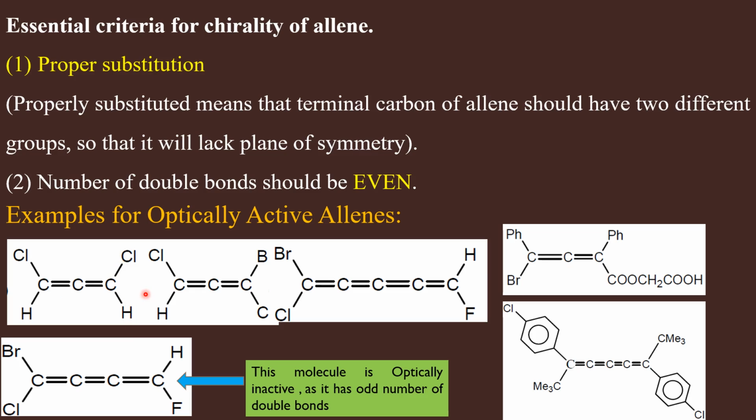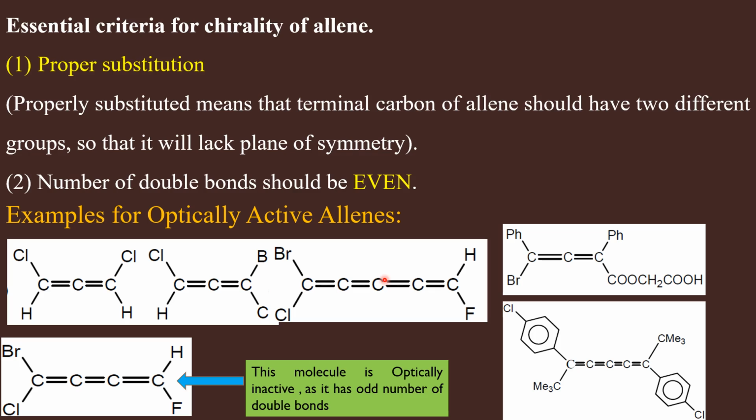And the condition number 2, another very important condition, is that the cumulene should have an even number of double bonds to be chiral. So this is a cumulene or allene having only two double bonds, two cumulated double bonds. And this cumulene also has two continuous double bonds. And here you can find four double bonds. So the number of cumulated double bonds should be even. There should be an even number of cumulated double bonds for an allene to be chiral.